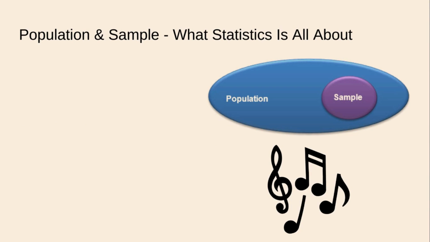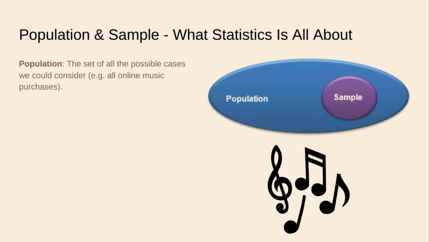This is what statistics really, when you boil it down, is all about, at least what we will be studying this year. What is a population? A population is the set of all possible cases we could consider. For example, in this section, we're going to be looking at all online music purchases, every online music purchase that people have made in a given span of time.